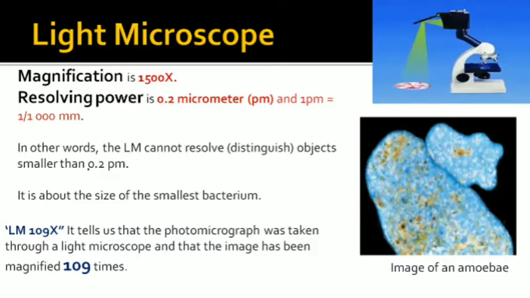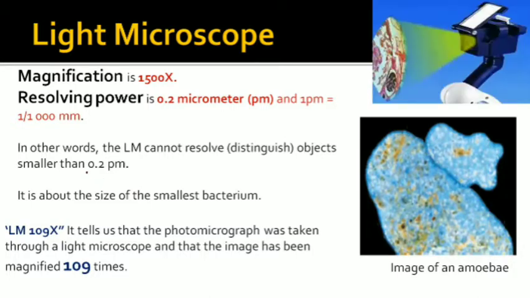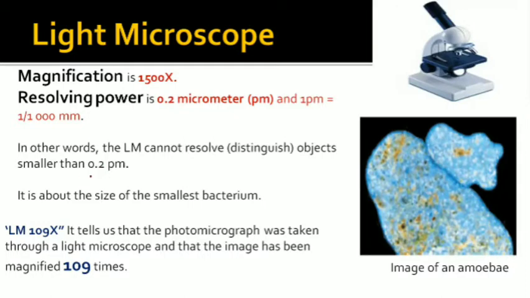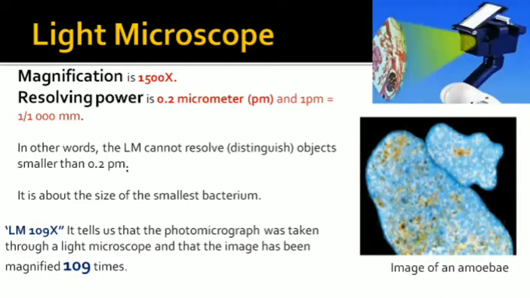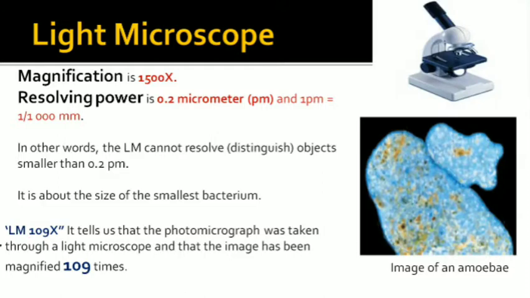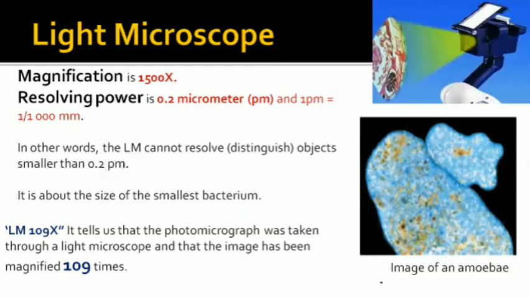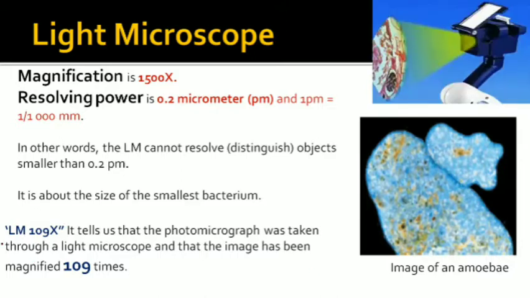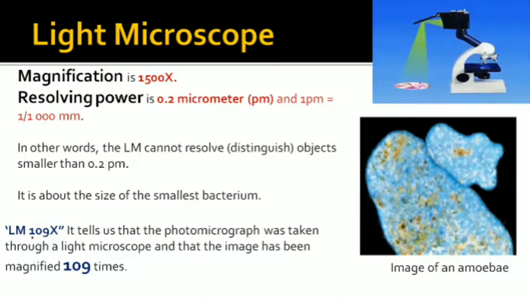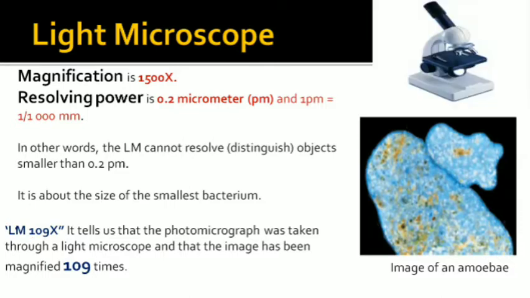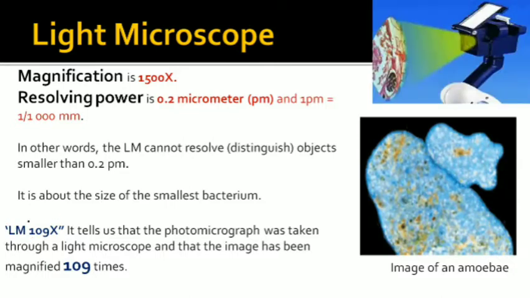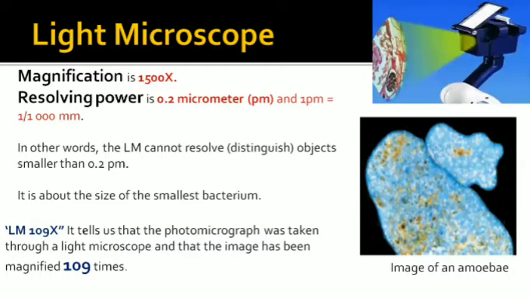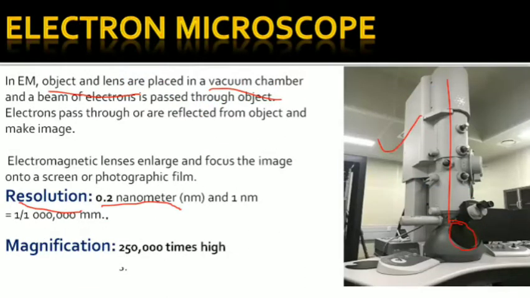The smallest bacteria have this type of resolving power, so we can observe them through the microscope, but nothing smaller than this. If you see a catalog book or any research paper, a code is written there, like LM 109X. This is just an example. L is for light, M is for microscope, and its magnification is 109 times. So it means the micrograph is taken from a compound microscope.